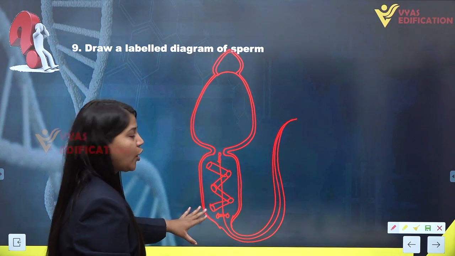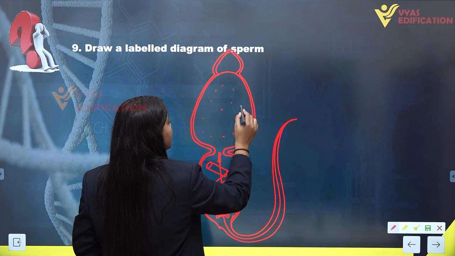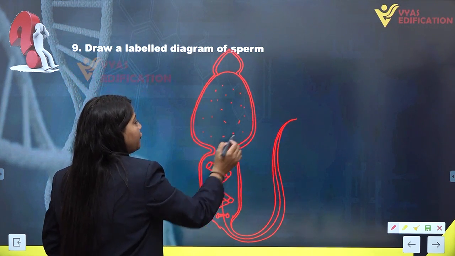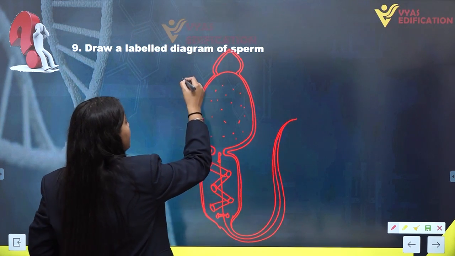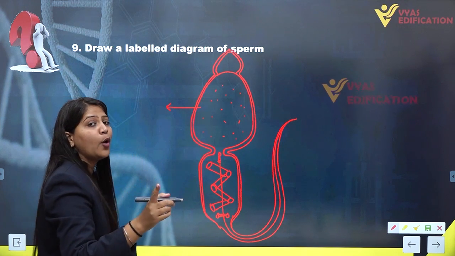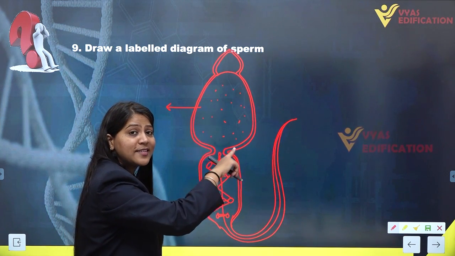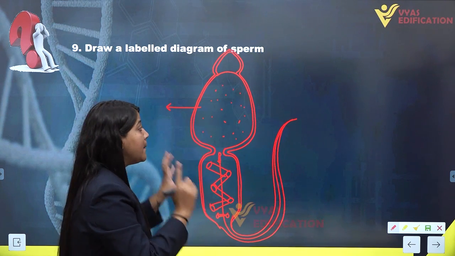So this is the structure of sperm. Let's label this diagram of a sperm cell. First of all, this whole region is the head of the sperm, containing the nucleus. A haploid set of chromosomes is present inside the nucleus of a sperm cell, as it is a gamete, a male gamete.